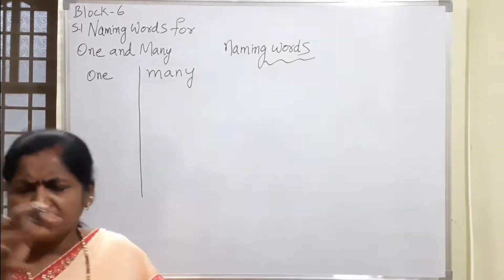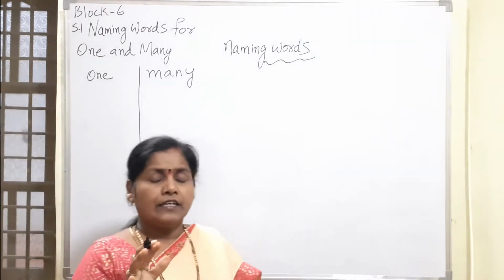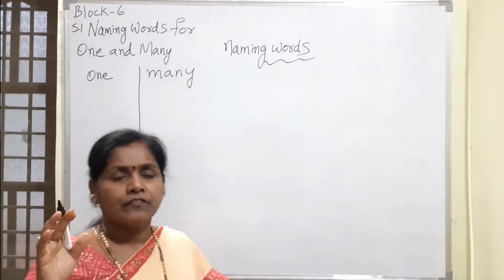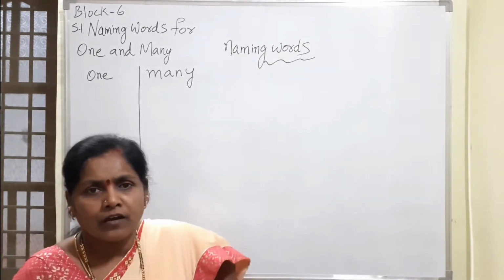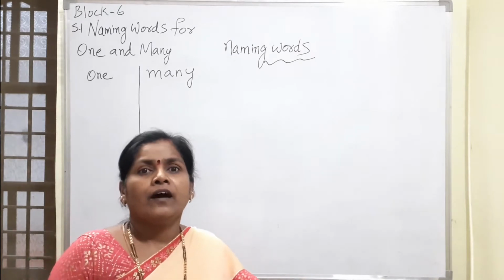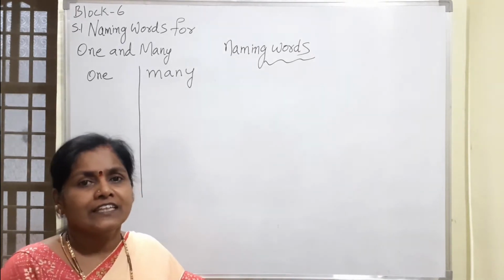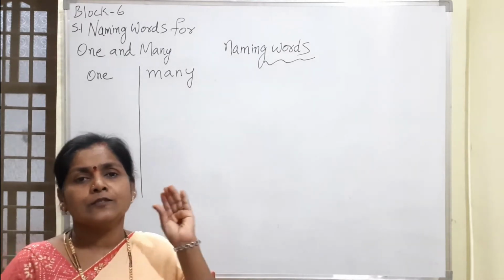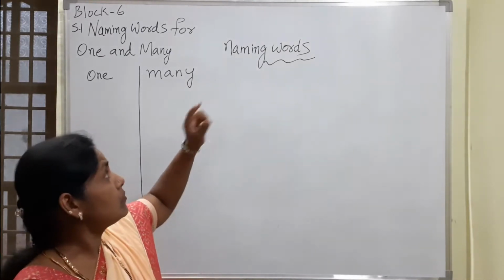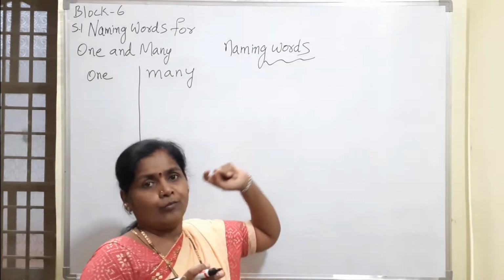Now everything in this classroom or everywhere, if you go to the park, cinema hall, mall, D-Mart, Spencer's, Best Price, wherever you go, you will find all the things and everything will have a specific name. Those names are called naming words.